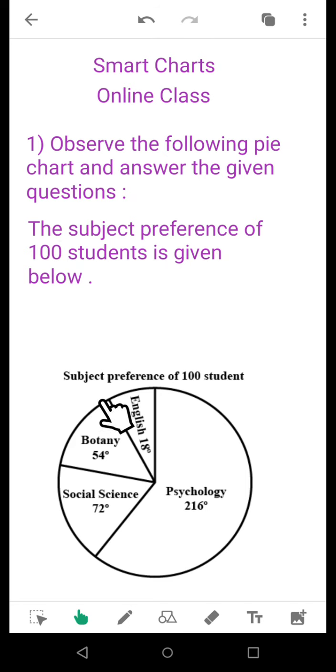Now you observe this is the given pie chart and it shows the preference of students for a few subjects. There are four subjects, as you can see: psychology, English, botany, social science. In order to find how many students like a particular subject or which is the most preferred subject, you write down that each subject makes such an angle. So psychology makes 216 degree, English makes 18 degree, botany makes 54 degree, social science makes 72 degree. In this manner you just proceed.